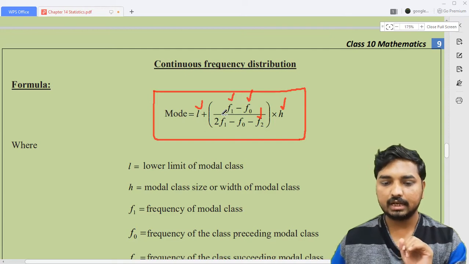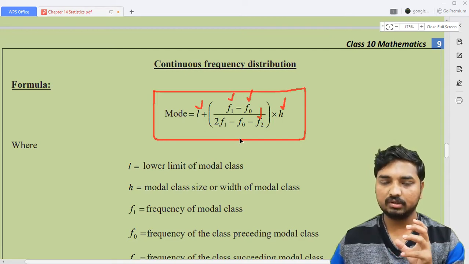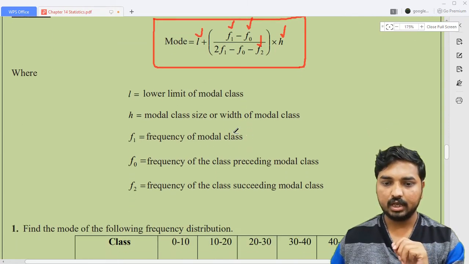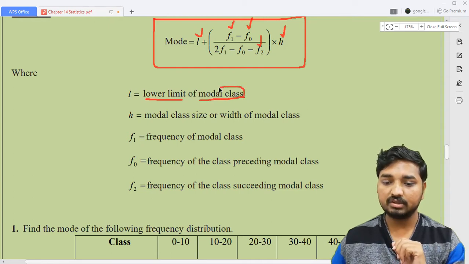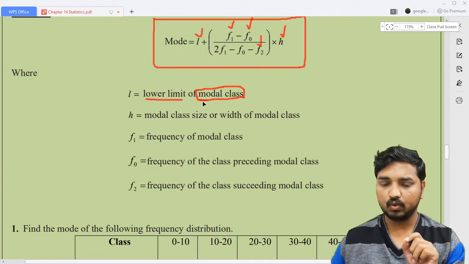Now just try to understand the name of all these 5 terms. Now look here. L is the small letter L. L is actually the lower limit. Remember, L always stands for lower limit. Lower limit of the modal class. I think you don't have knowledge about this one, that is the modal class. I'm going to explain this one later. Just remember the name, modal class.